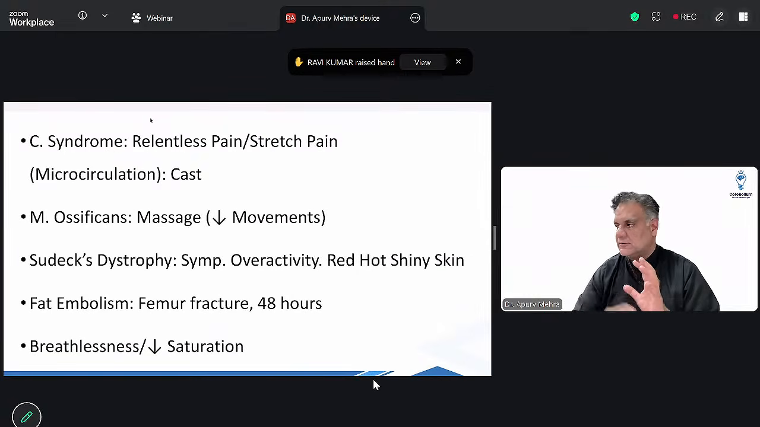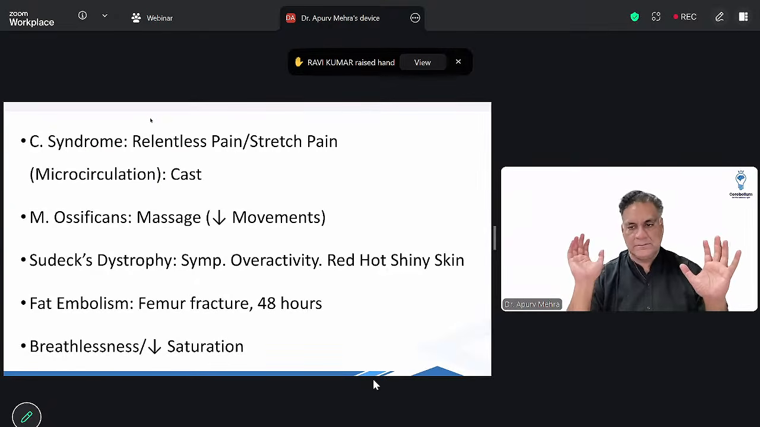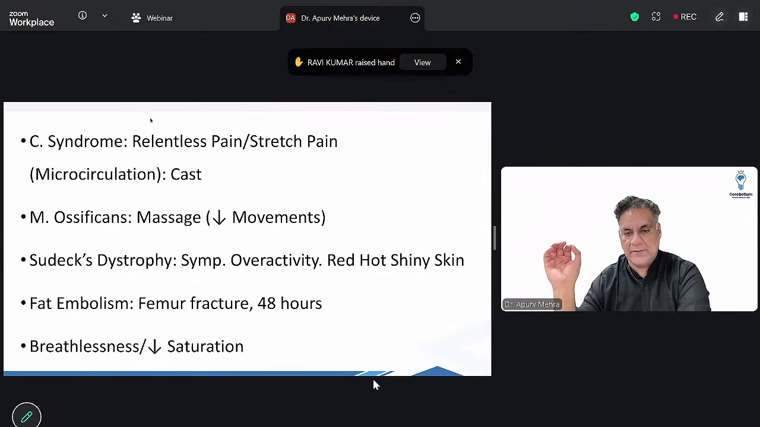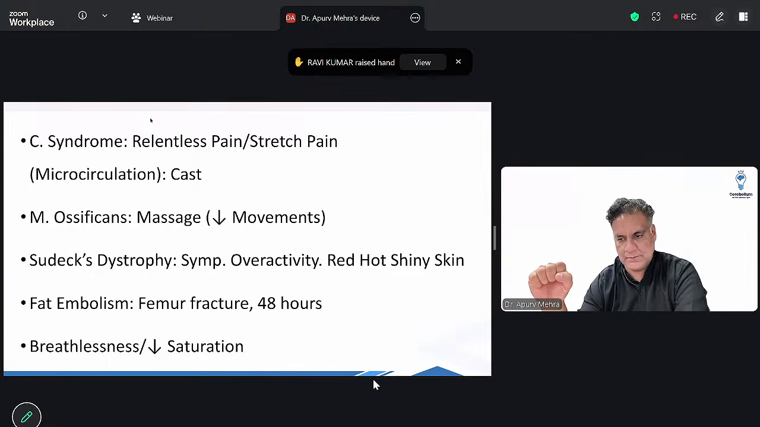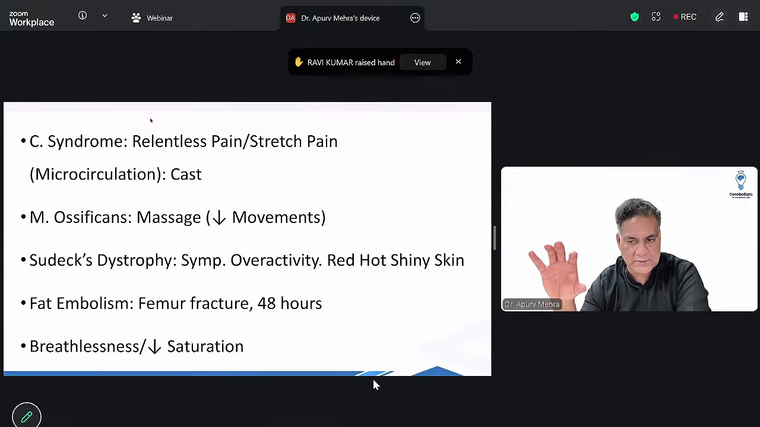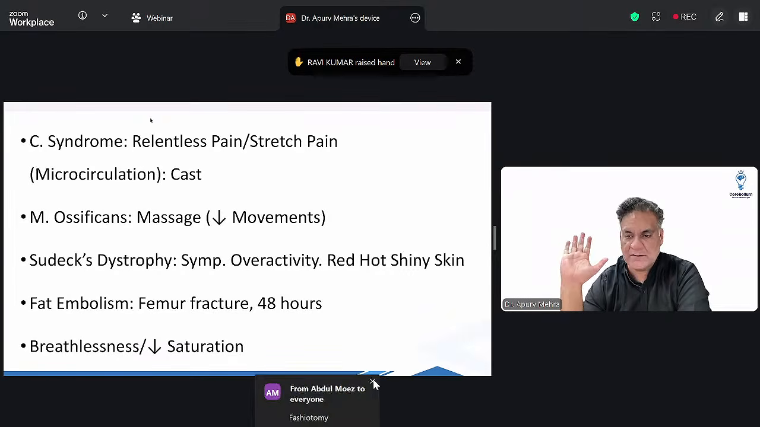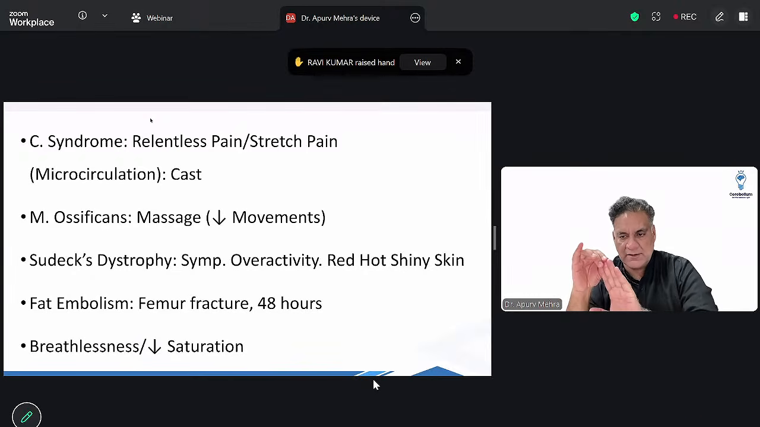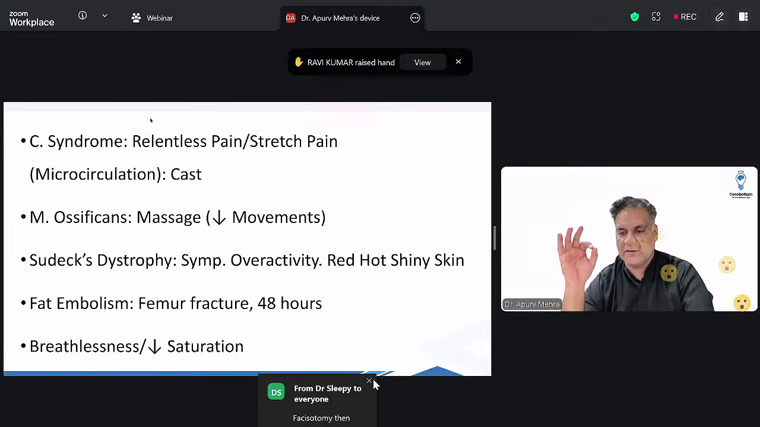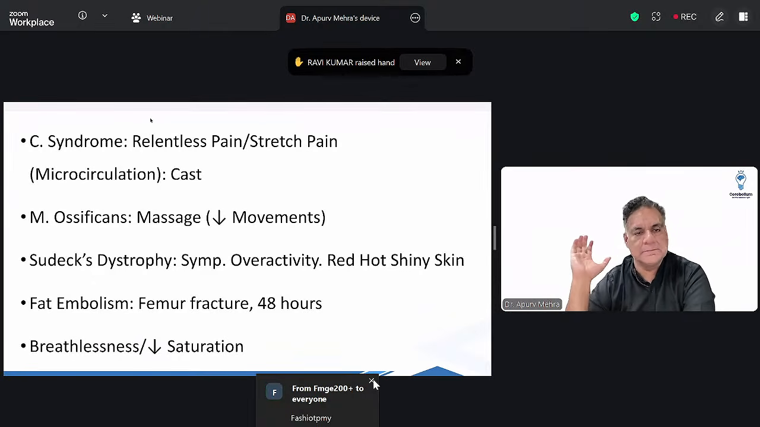Remember, whenever there is trauma, we need to remember four things. This is where the question comes. C for compartment syndrome. C for cast. If a tight cast is applied to a patient, his microcirculation gets blocked. He comes crying to you. First thing is you remove the cast. Pain will be out of proportion to the problem. He will get no relief, whatever medicine you give. The moment you stretch the distal most joint, they will be crying. This is compartment syndrome, and treatment is fasciotomy.